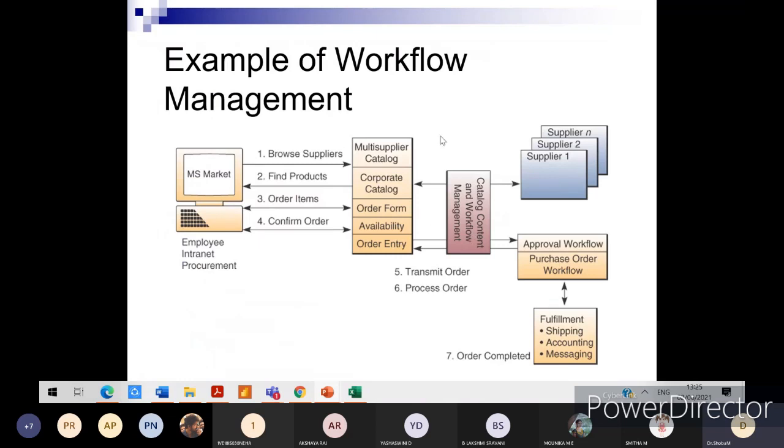So this is one small diagram, in fact, to highlight how the workflow management happens. All of you quickly draw this particular diagram. I'll just give you 2 minutes.